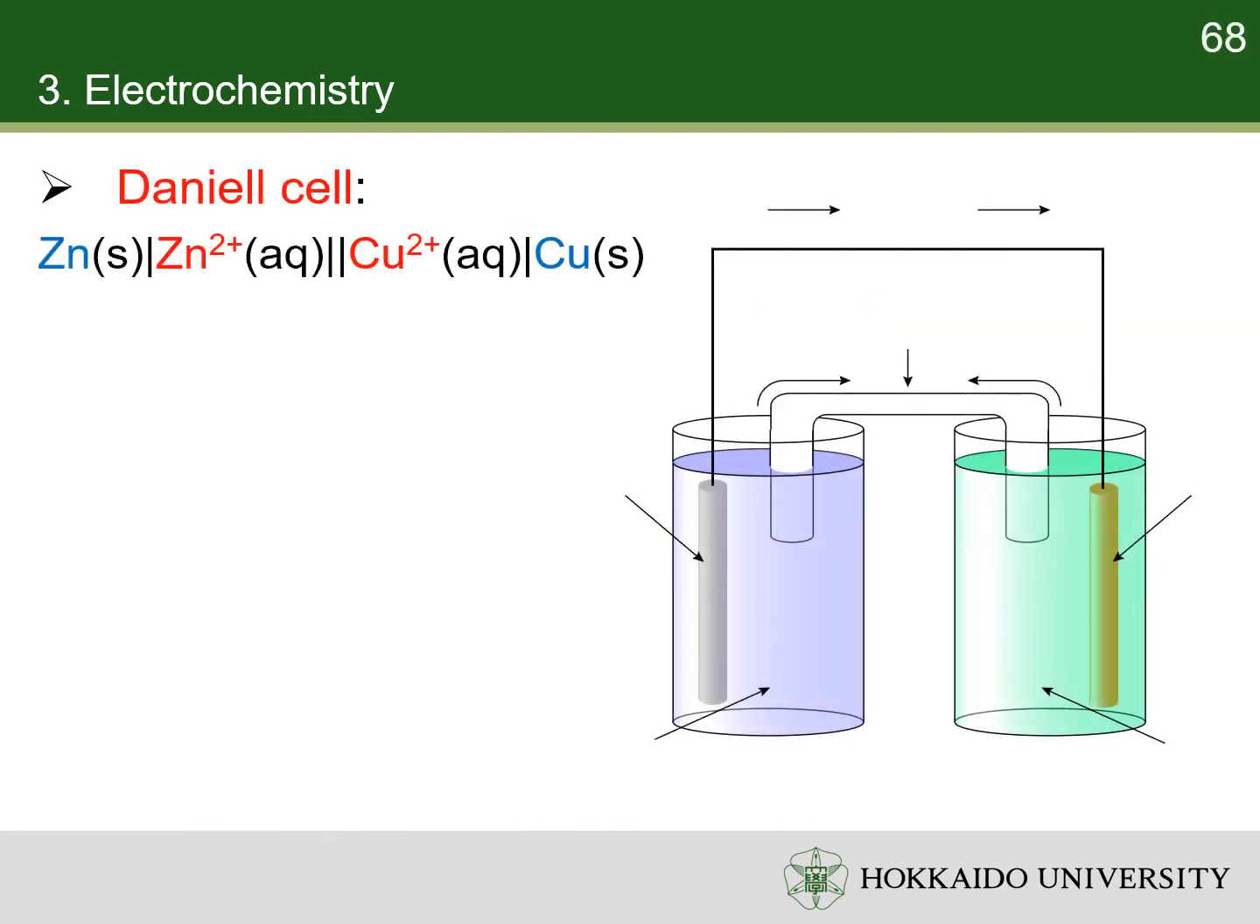Here, we use the Daniell cell as an example. In a Daniell cell, the anode is metallic zinc, immersed in zinc sulfate aqueous solution. The cathode is metallic copper, immersed in copper sulfate aqueous solution. The electrolytes are connected by a salt bridge. The electrodes are connected to a load, such as a light bulb.